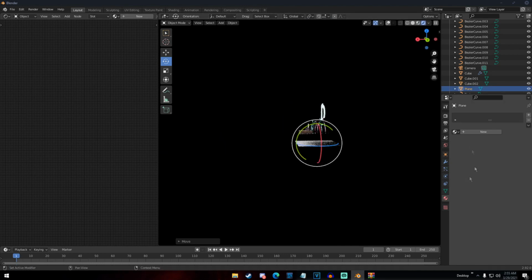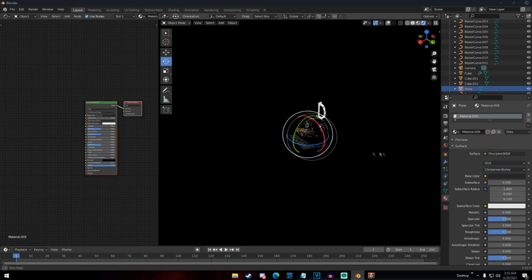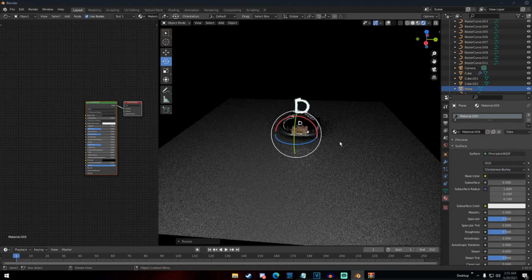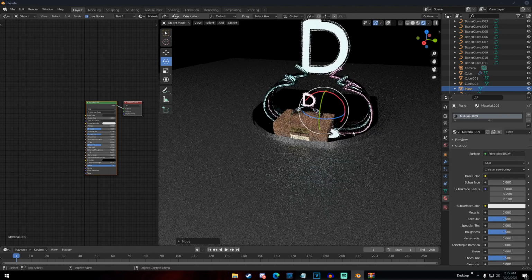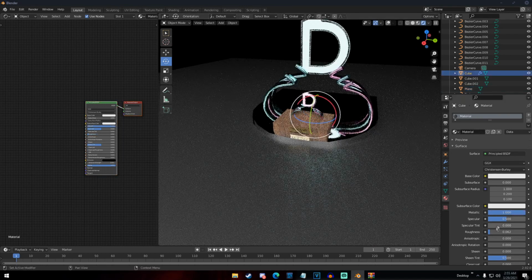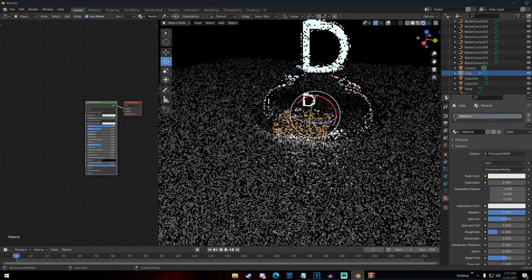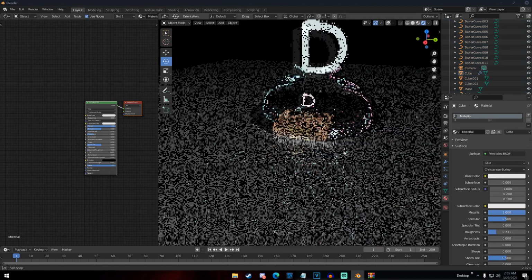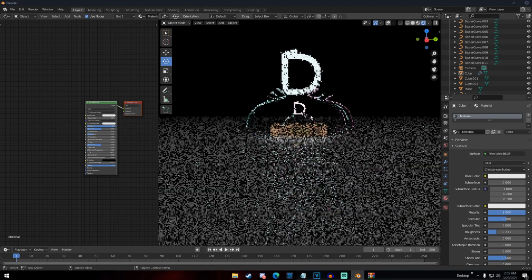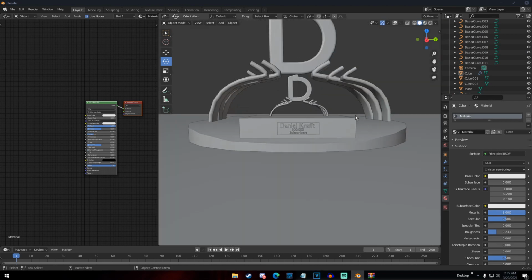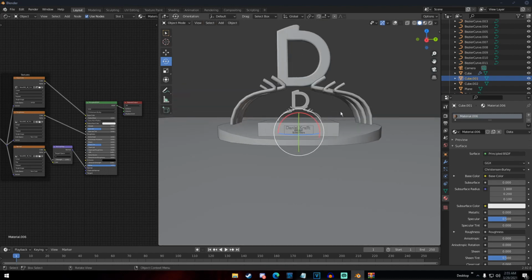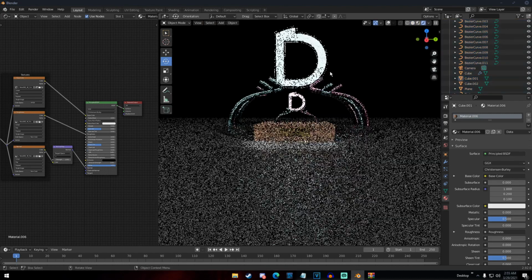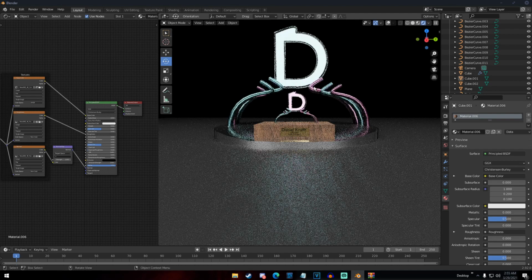I didn't really know what to do with the lighting, because I didn't want a white plane. So I started changing it to gray, which looked okay, but it didn't complement the scene at all. You can see the metal is very, very reflective, and there's nothing really there. So I tried to change that a little bit, and it helped quite a bit, actually. The metal was too reflective, so it was like looking at myself in the mirror and seeing my disappointing face every single day, and I didn't really like that. So I fixed it.